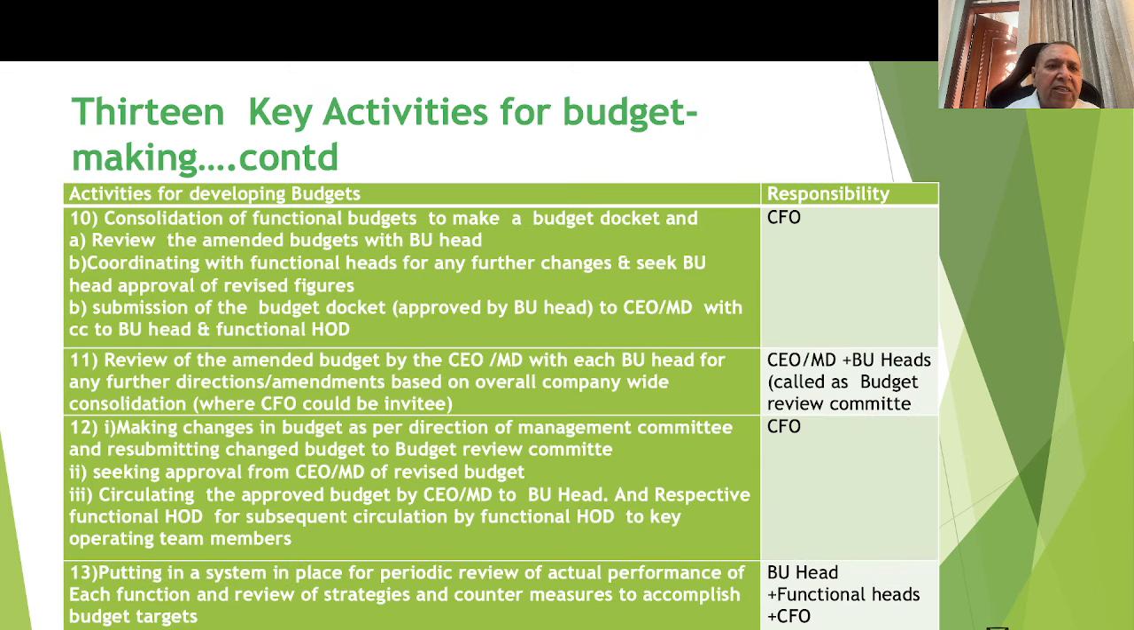Continuation, then the CFO consolidates the functional budgets to make a budget docket for review. This is based on the further inputs which are received. Review the amended budgets with the BU heads, coordinating with the functional heads for any further changes, and seek BU head approval and submission of the budget docket, duly approved by the BU head, to the CO or MD with a copy to the BU head and functional HODs.